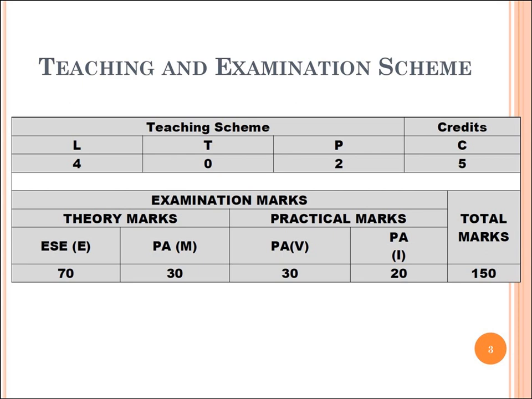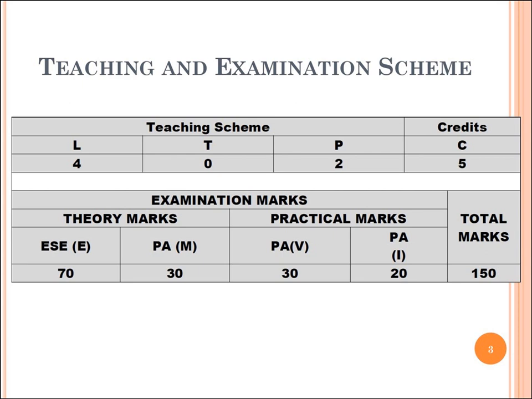As per Gujarat Technological University, the following teaching as well as exam scheme is available for heat transfer. You can see for the teaching scheme, total course credit is 5, in which 4 hours in a week are for theory and 2 hours in a week for laboratory. If we talk about examination marks, there are a total of 150 marks.